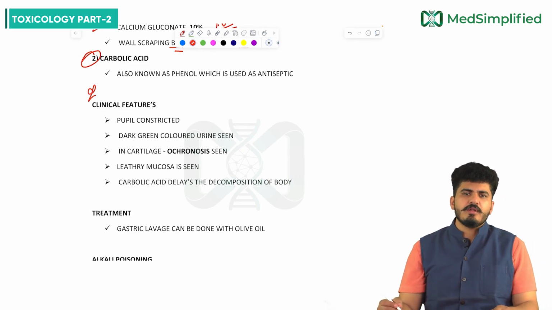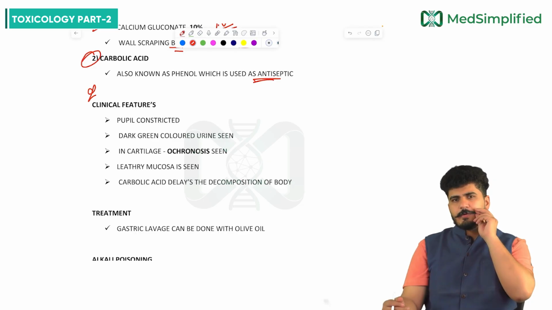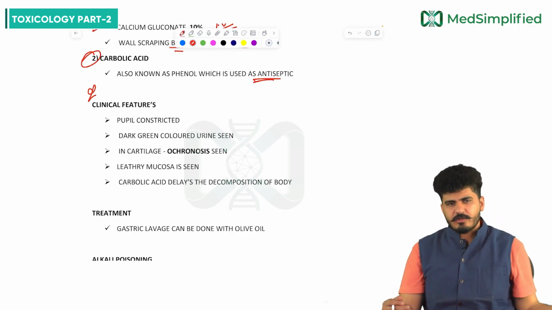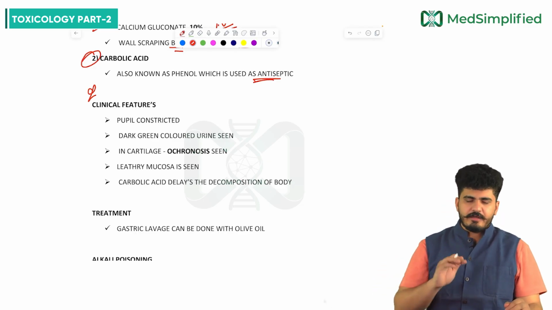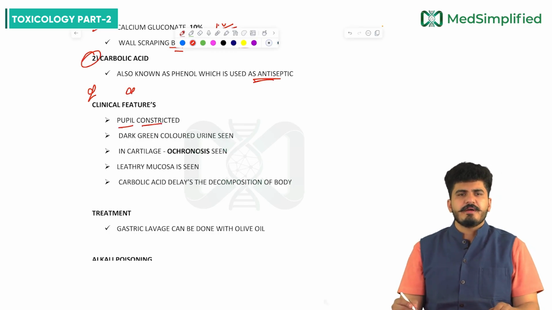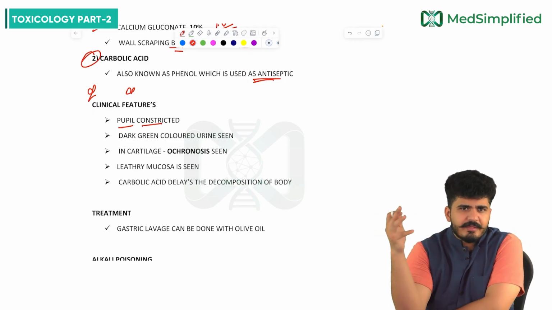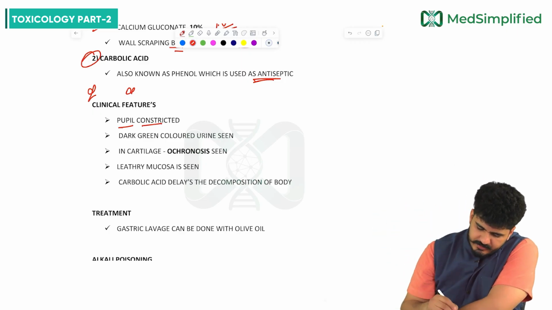Carbolic acid is also known as phenol, which is used as an antiseptic. We all use phenol in day-to-day life, my dear friends, very commonly for cleaning floors. Clinical feature: the pupil will be constricted, as in organophosphate poisoning mimicking acetylcholine parasympathetic action. Dark green colored urine is seen.